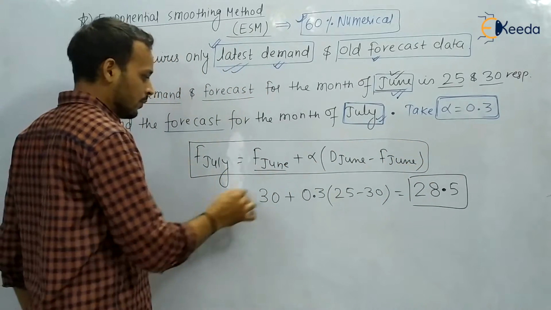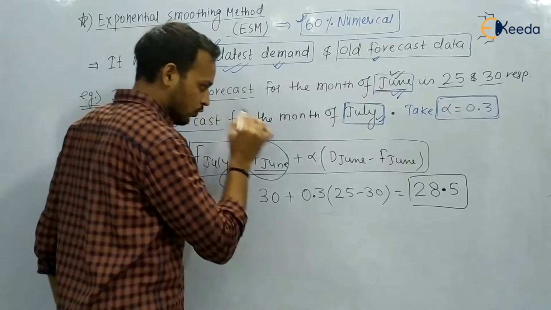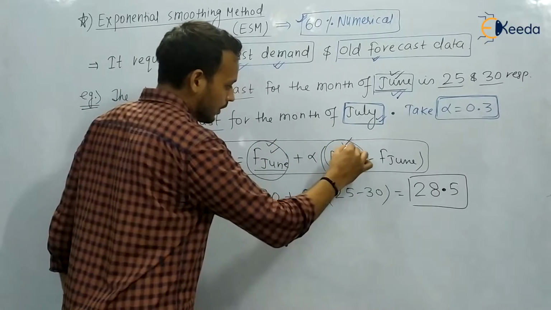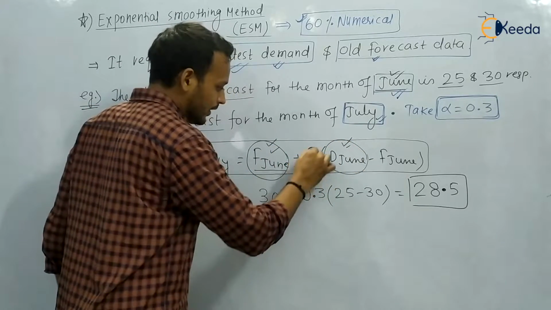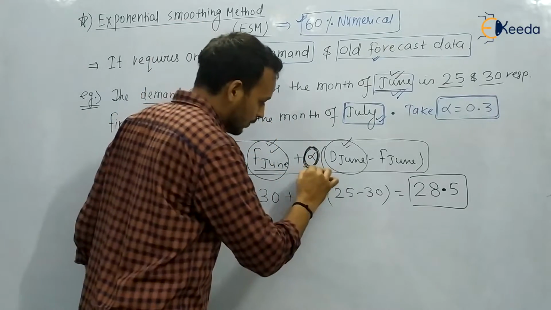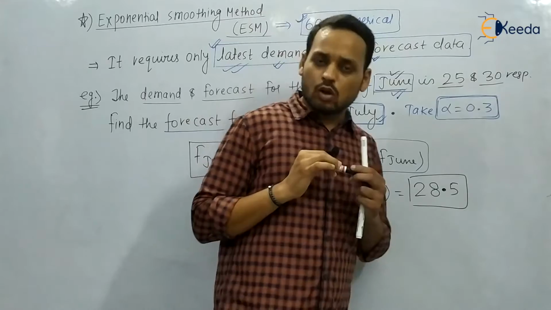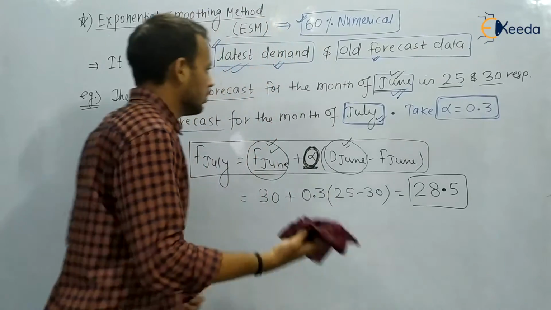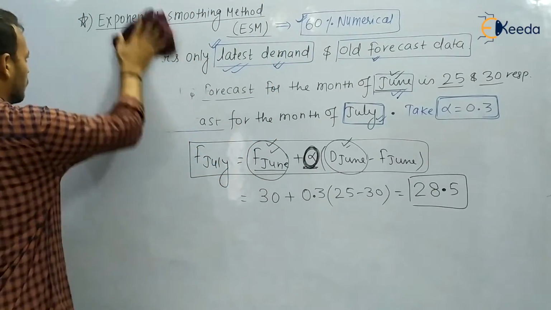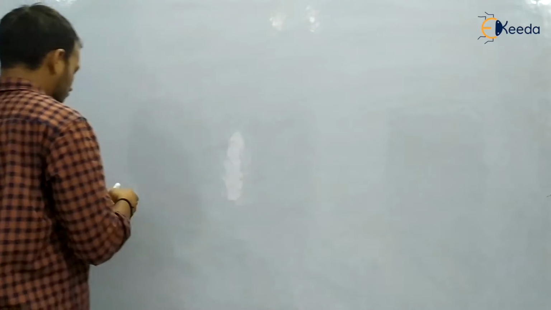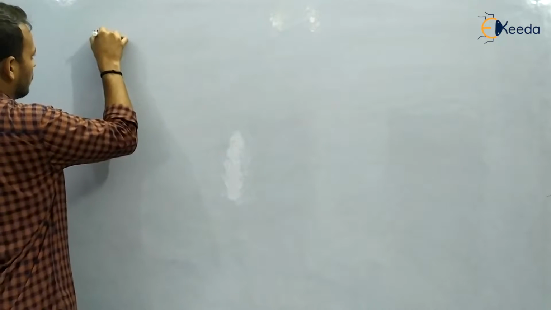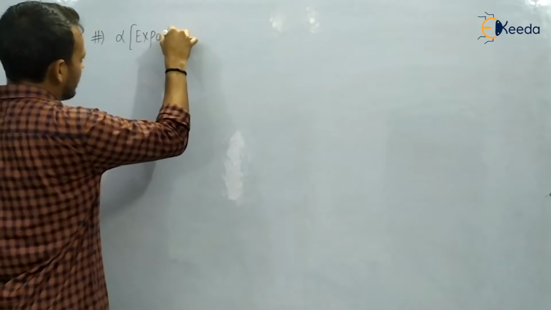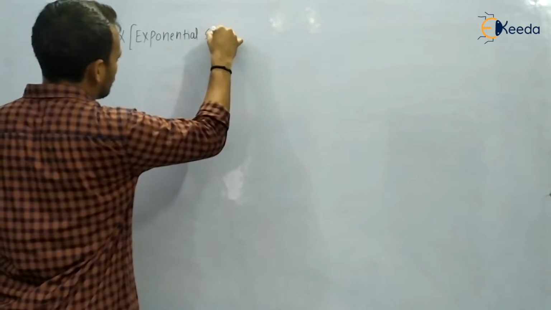You can see the formula is very simple. You just require one forecast data and one demand data. This alpha is a constant, and it will be provided in the question by the examiner. If not provided, then you can find it. So we will look at what this alpha is and where we got the formula. The alpha is basically a factor, and the factor is known as the exponential smoothing factor.